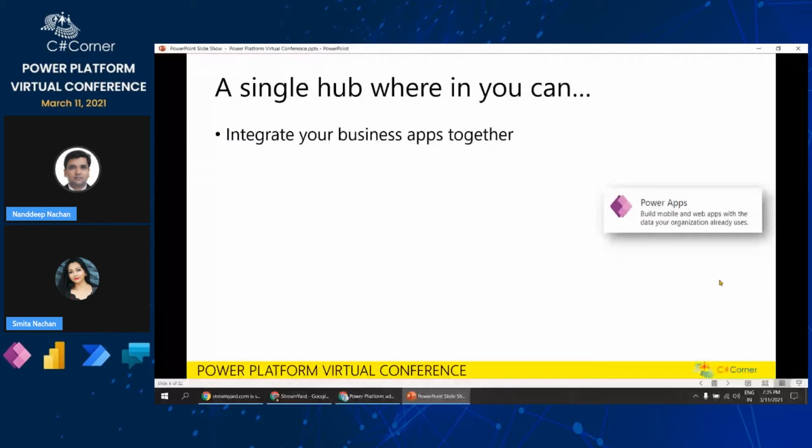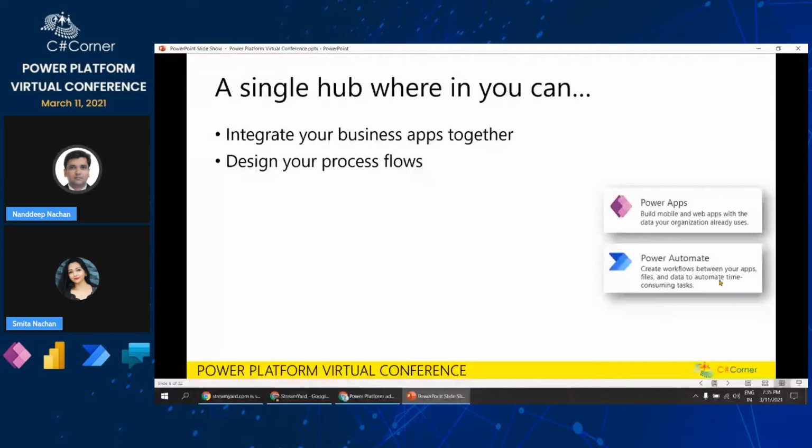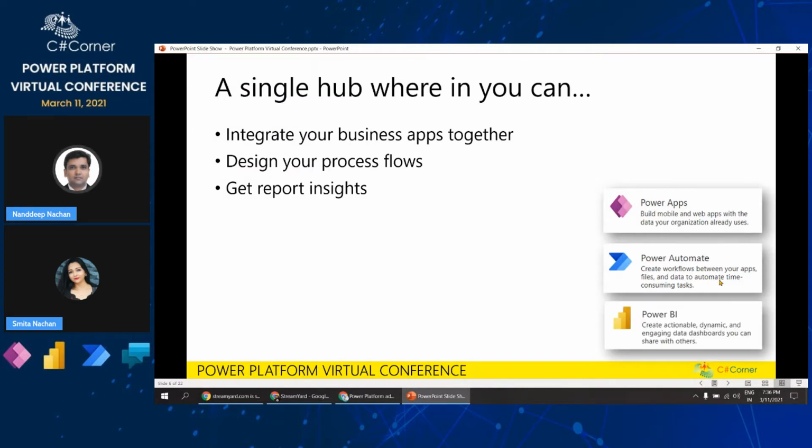Secondly, we want to design the process flow automations. Here we can use Power Automate to create workflows between our apps, files, and data to automate time consuming tasks. Thirdly, we should be able to create reports and get insights.